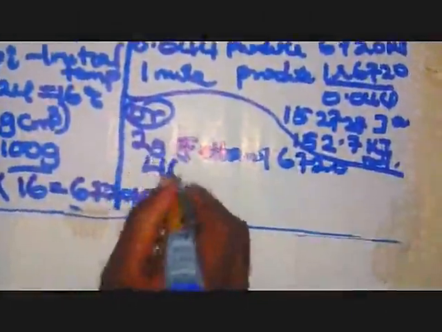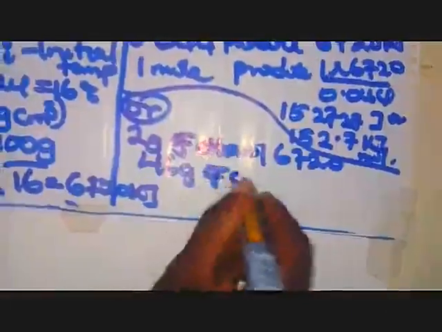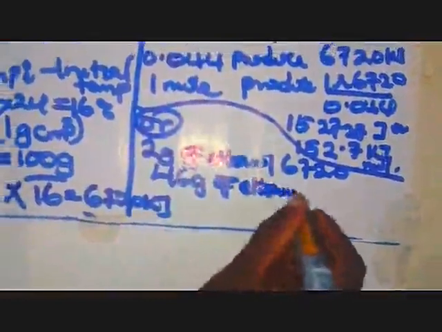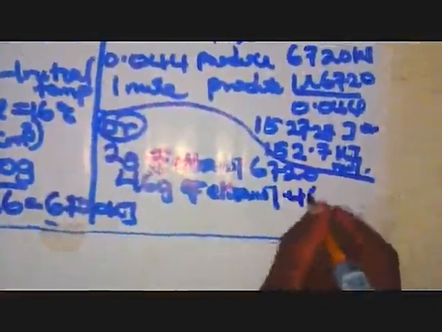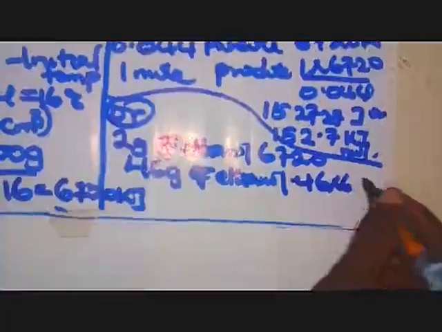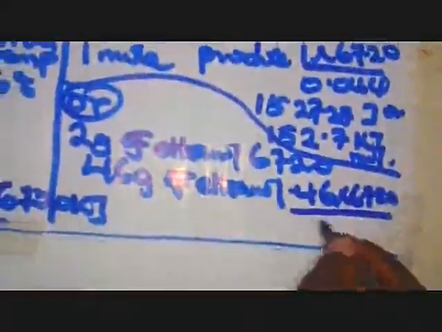Then what do 46 grams of ethanol produce? Then we cross multiply. We shall get 46 times our heat, that is 6720, out of our 2.